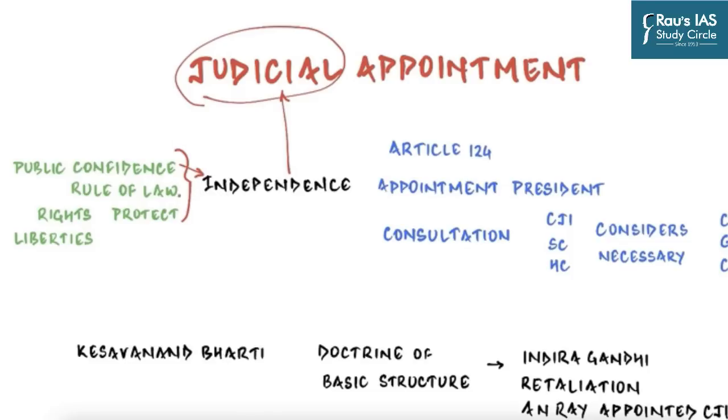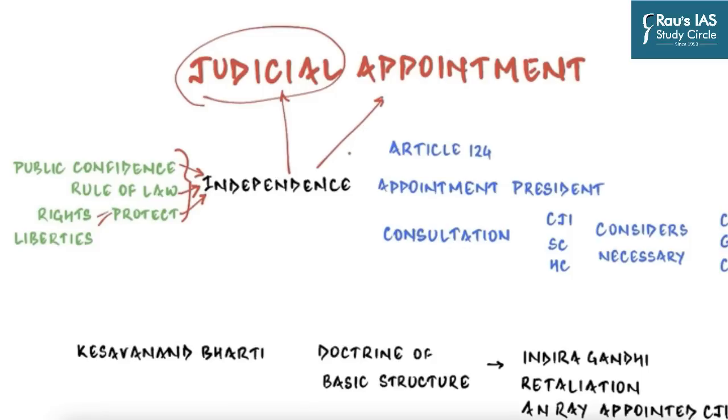Then, if you want to uphold rule of law, the judiciary has to be independent because more often than not, threats to rule of law come from government. And if you want to protect individual rights, fundamental rights and liberties, which again are generally threatened by the government and its actions, you will have to be independent. Appointment is one of the ways through which independence can be gained or lost if we are talking about judiciary.